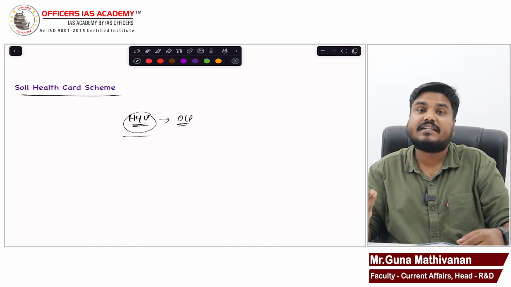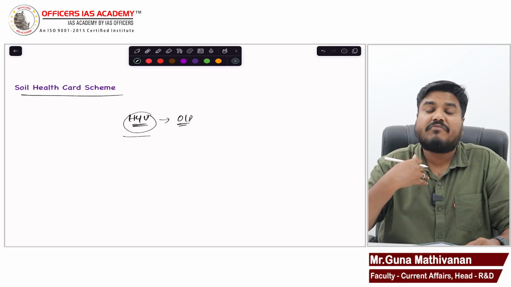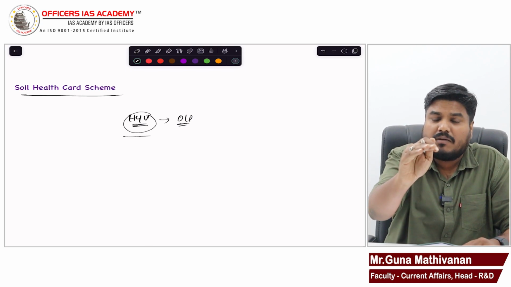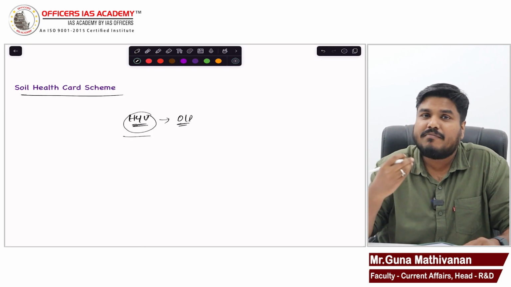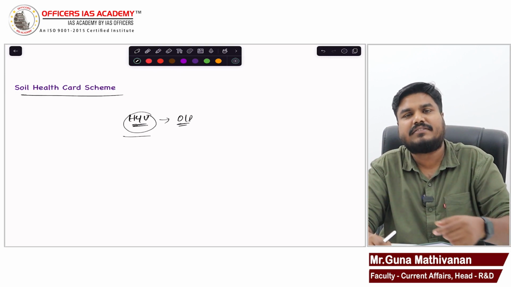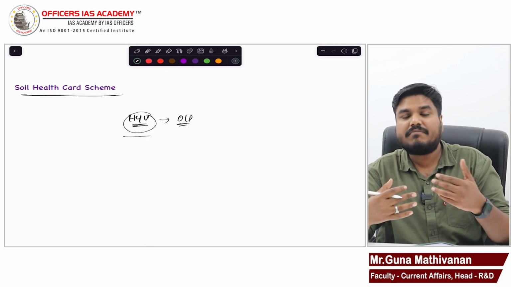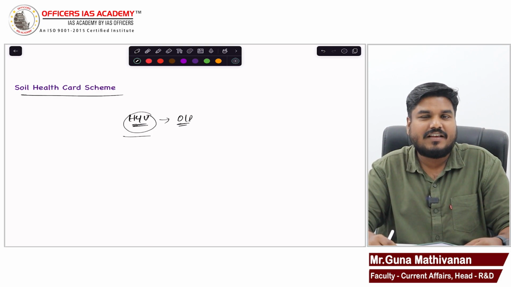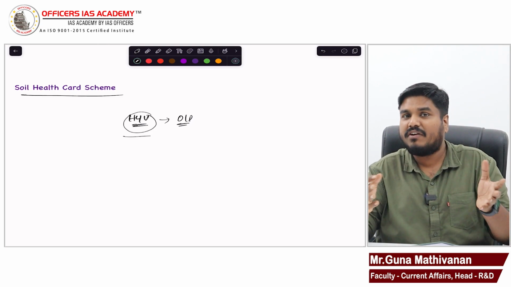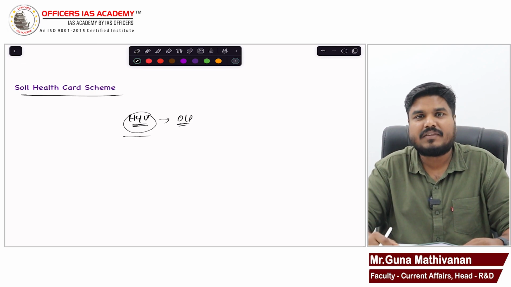Different soils need different levels of nutrients, right? For example, I might need more protein, you might need more carbohydrates, someone might need more fat, more calcium, and someone might require more hemoglobin. It all differs from person to person, right? Like that, soil in different geographical areas might require different amounts of nutrients.